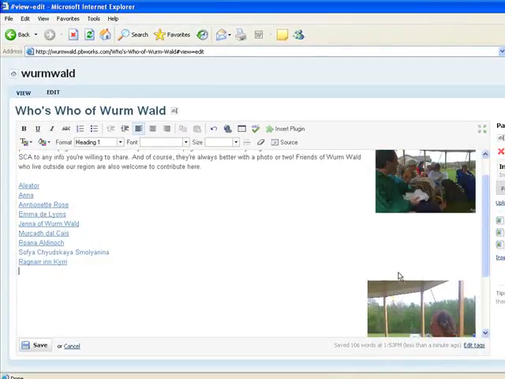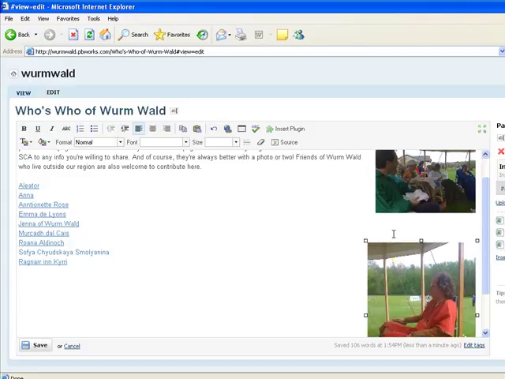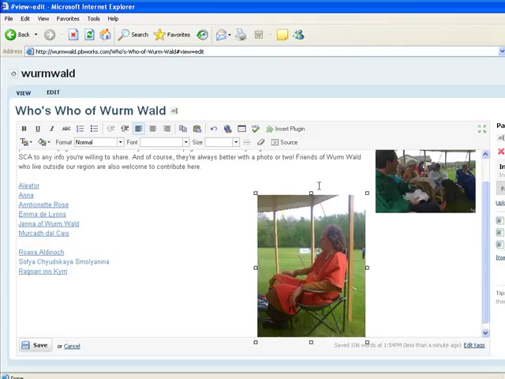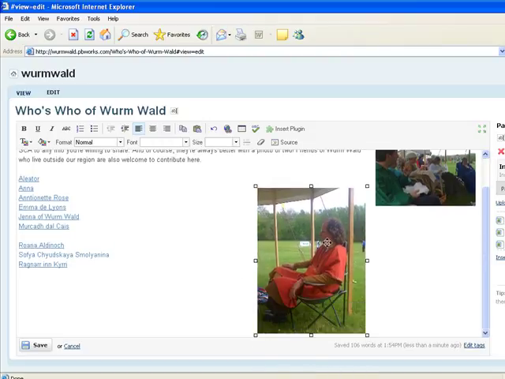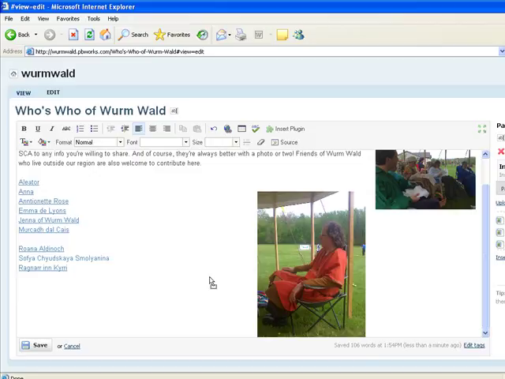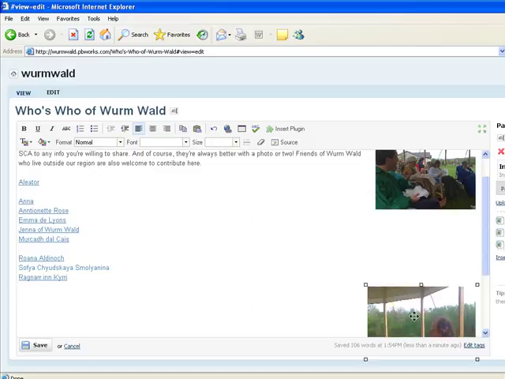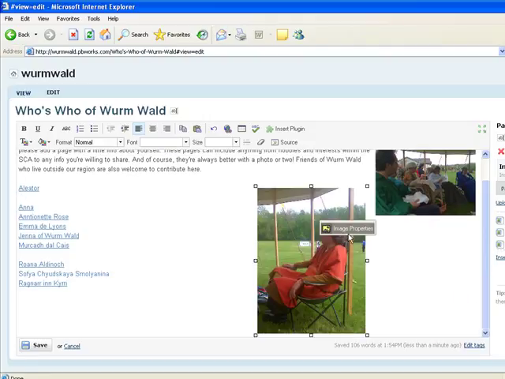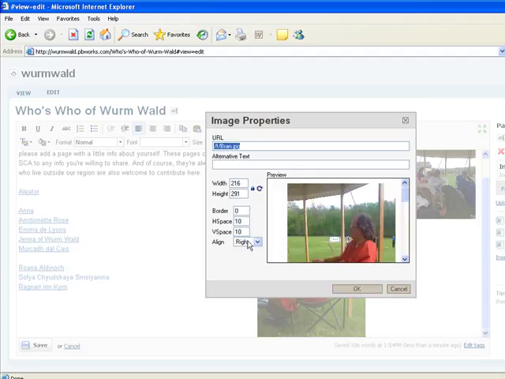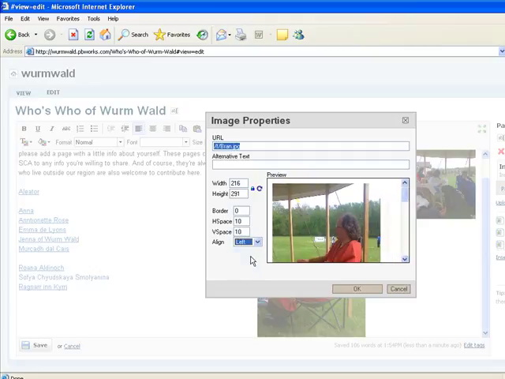Now we can move it up so that it's sitting, and basically once you have it somewhere or other, you can kind of play around with it. And if I wanted to, say, have it over here and then readjust it so that it's on the left, I could try it that way.